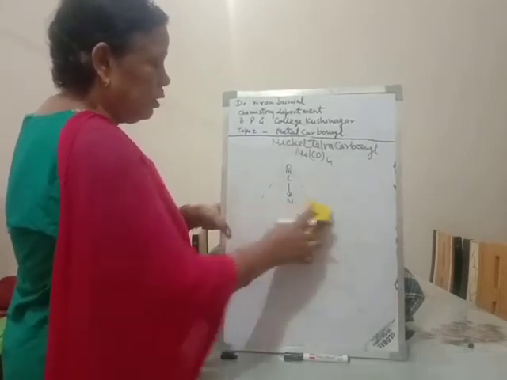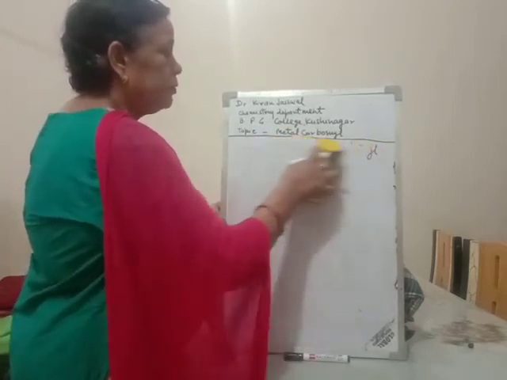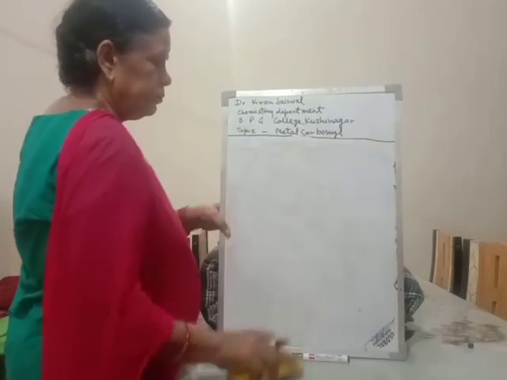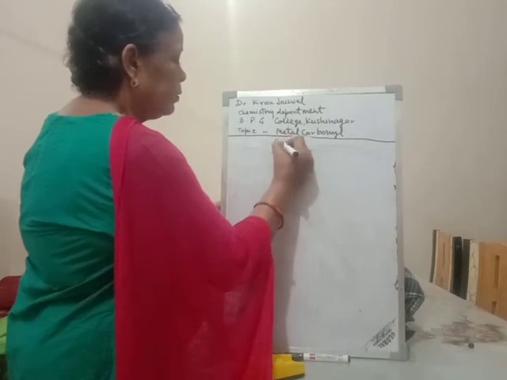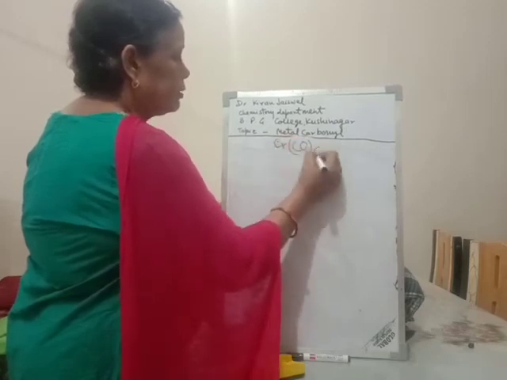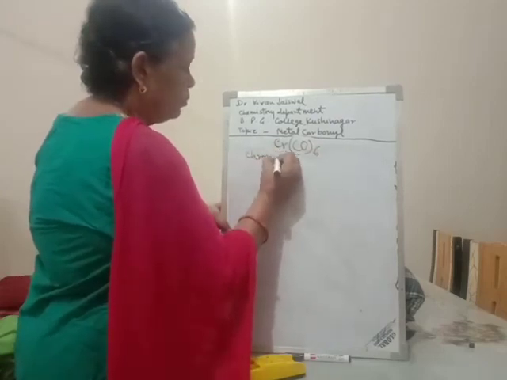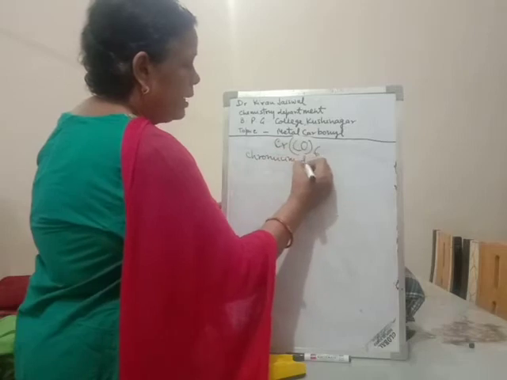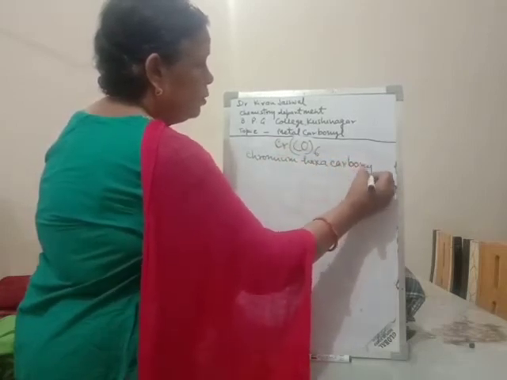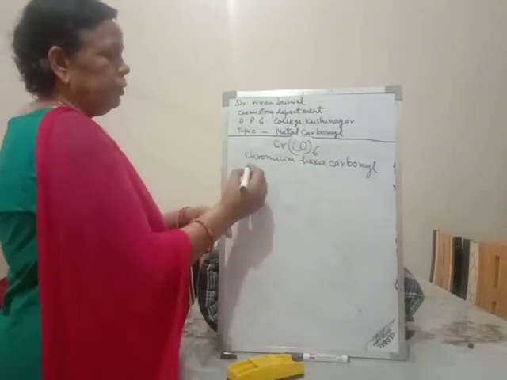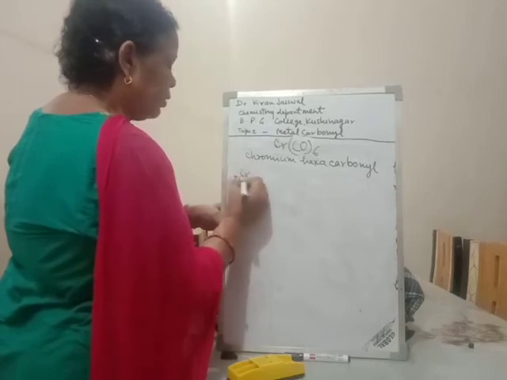Now we take up chromium hexacarbonyl. Cr(CO)6, chromium hexacarbonyl. The atomic number of chromium is 24.